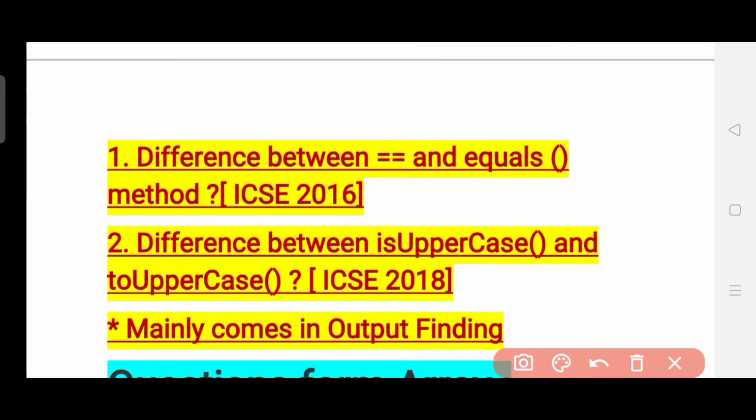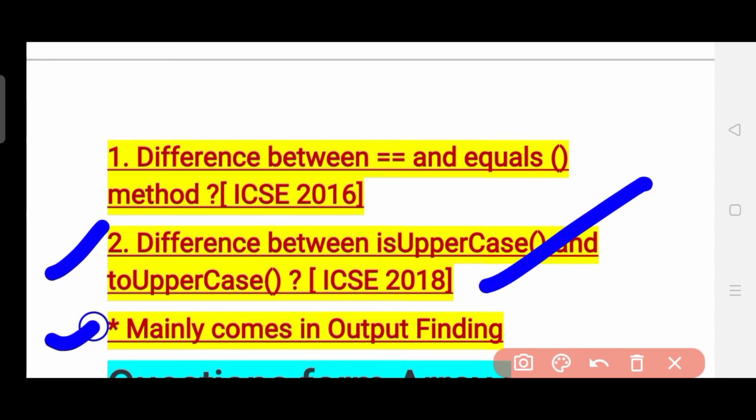The second question which I found is the difference between the isUpperCase function and the toUpperCase function, which was asked in the year 2018. Mainly, I have written that the string chapter comes in output finding. You do not have a variety of questions, but the questions which can be made are on the functions which you have read. All the functions of the string which you have read, only those come in the questions.